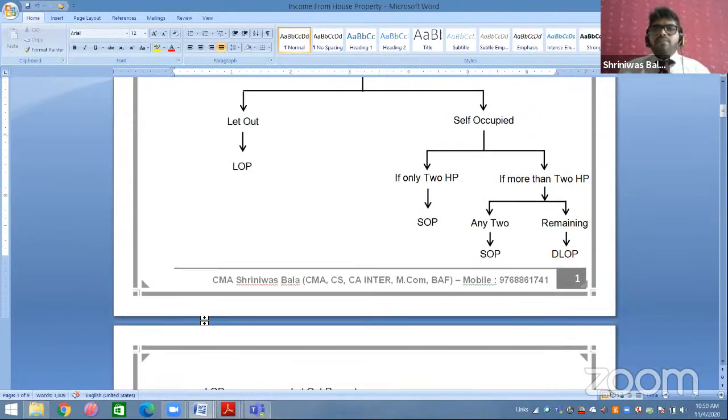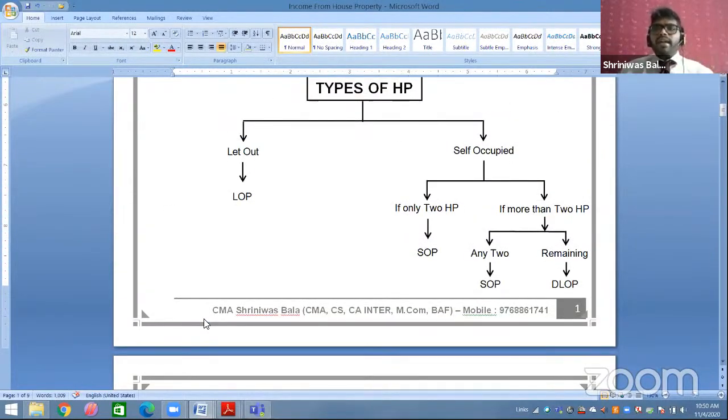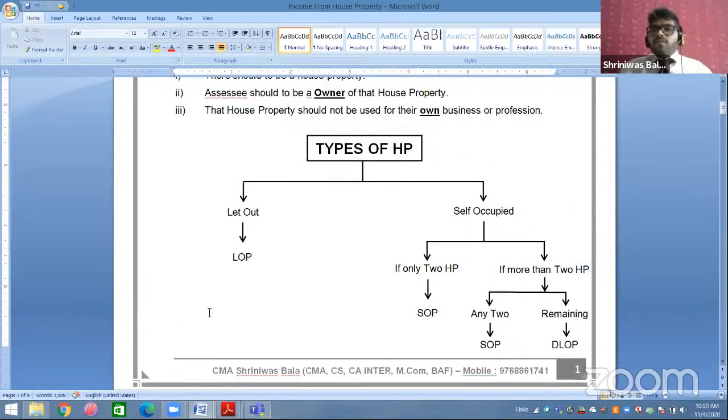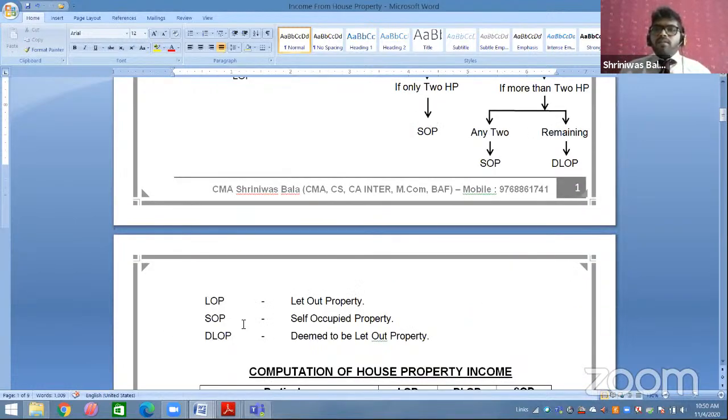Let out means I have given that house property to someone on rent. SOP means I'm using that house property for my own purpose, self-occupied purpose. Now, what do you mean by DLOP? LOP means I'm giving on rent, SOP means I'm using that house property. DLOP means deemed to be let out. Deemed to be let out means I'm assuming that that house property has been let out to someone.